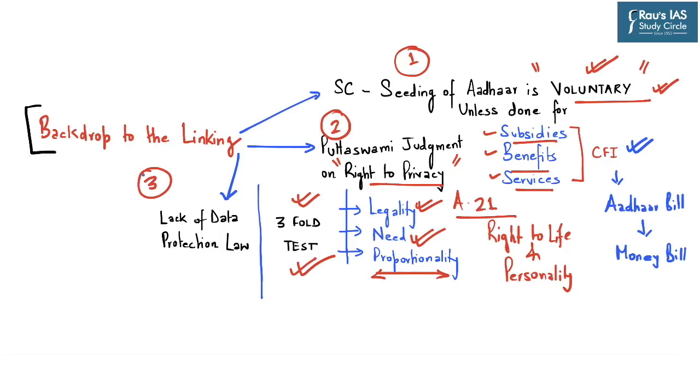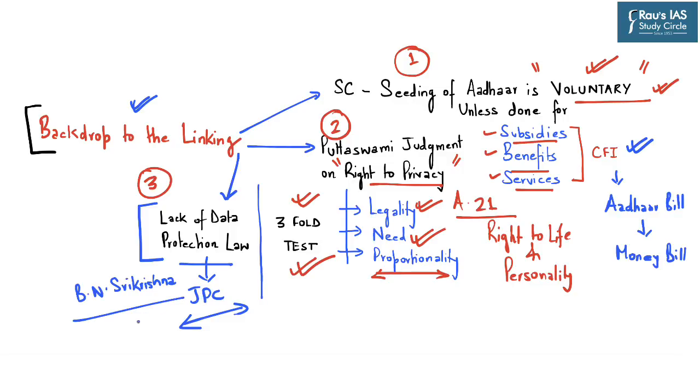And the third point with respect to the backdrop of this linking is the lack of a data protection law. As we all know, currently a joint parliamentary committee is looking into the aspects of the data protection law as was suggested by the B.N. Sri Krishna Commission report. So after understanding these three important points with respect to linking of Aadhaar and EPIC card,